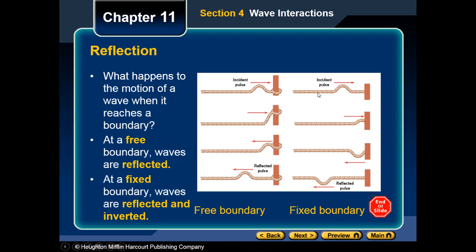But for the fixed boundary, the waves are reflected and inverted. So not only are they reflected when they hit the wall, they are also inverted, which means that the wave changed its position. So instead of having the peak on the top, now the peak is on the bottom. So you can see the reflected pulse is inverted, and this is the condition of the fixed boundary.